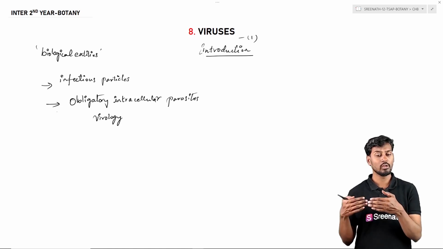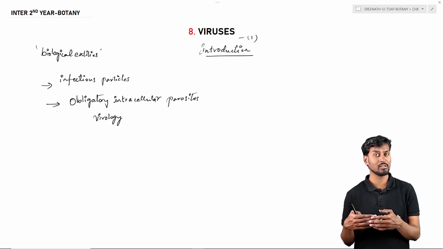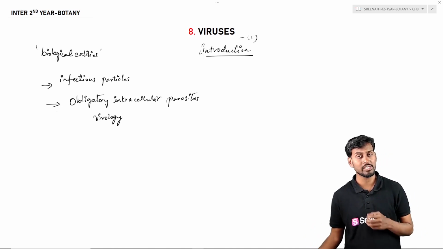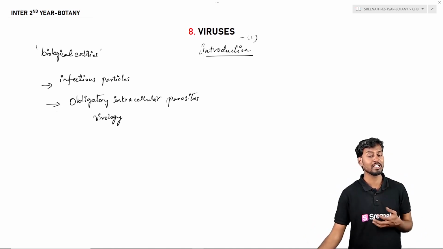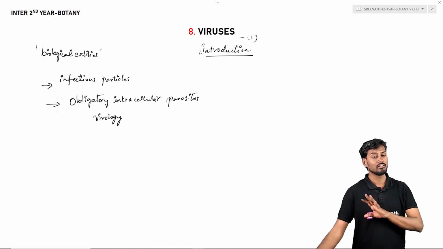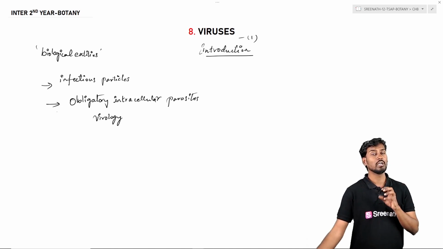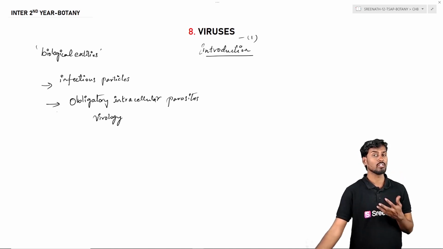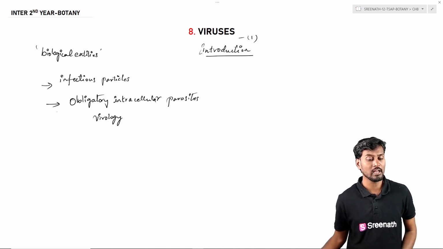obligatory. So if they are present within the host cell, either in the cytoplasm or the nucleus of the target cell, then only can they undergo replication and multiplication. So all viruses are generally obligatory intracellular parasites, that is, they have to be present within the host cell to replicate, propagate, and also cause infection to the host cell. So they are called obligatory intracellular parasites.